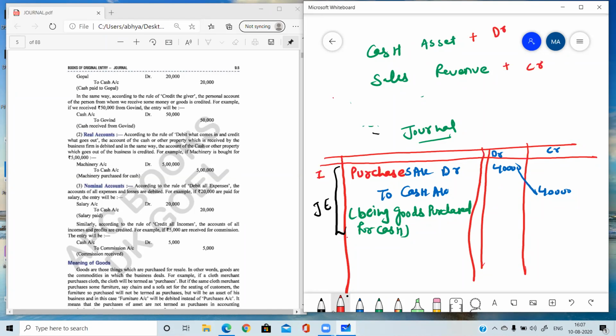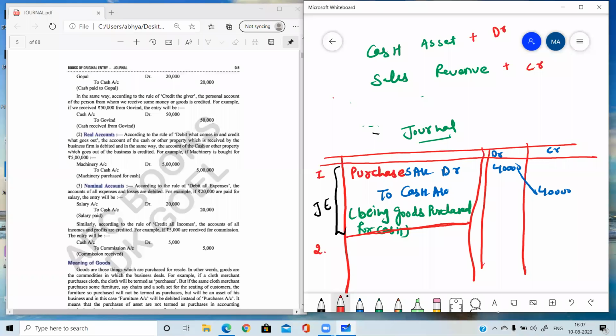So what will be the journal entry in this case? When one journal entry is completed, you need to draw one line like this. Drawing of this line means one journal entry is completed. Just below the first journal entry, you write the date given in the question, and write the second journal entry after drawing the line. Drawing of the line is compulsory. Every time in the journal you need to draw this line. So the second journal entry I am going to start.